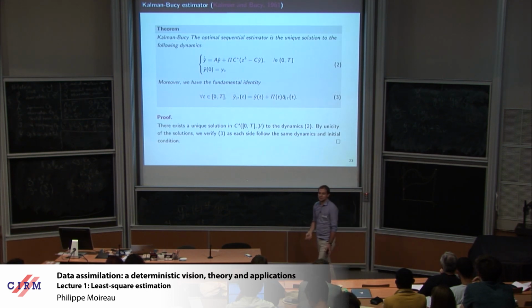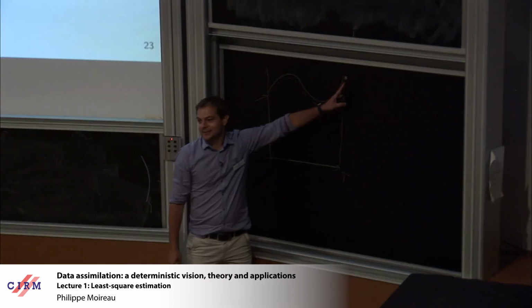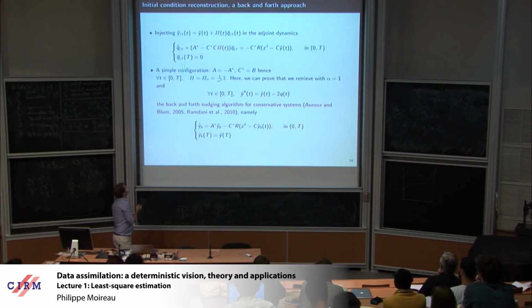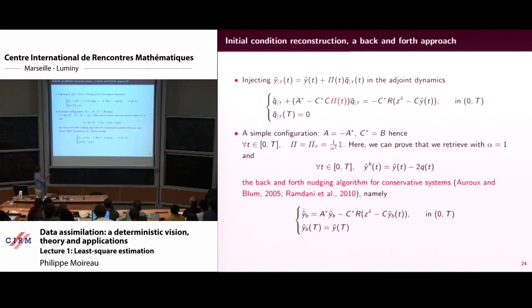But actually I don't have this one. So if you ask me what is the initial condition, I say, actually I don't know. I know that whatever the initial condition is, the final condition should be that. Well, actually, there is a way to reconstruct the initial condition. Basically, you use the adjoint equation and the fundamental identity. You know that from the adjoint, you have y bar at the beginning, but you replace y bar by that,